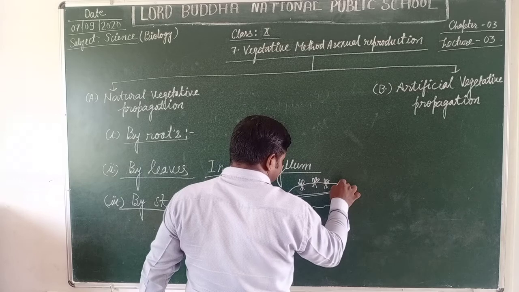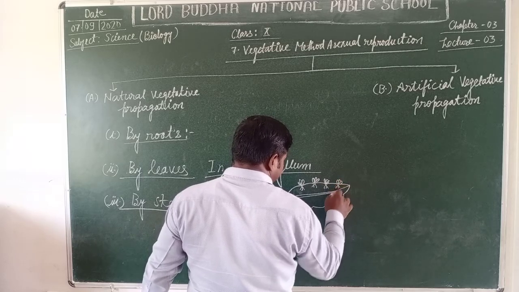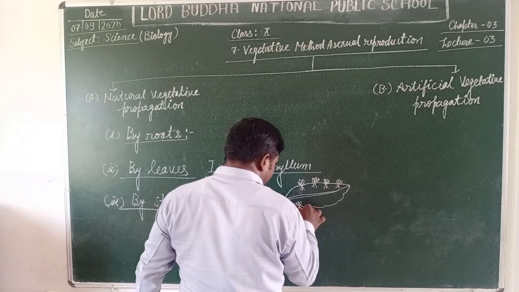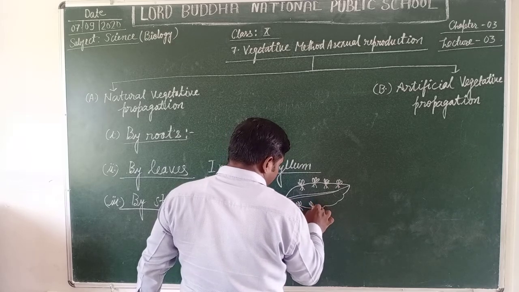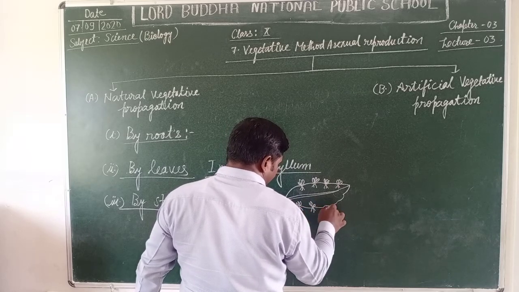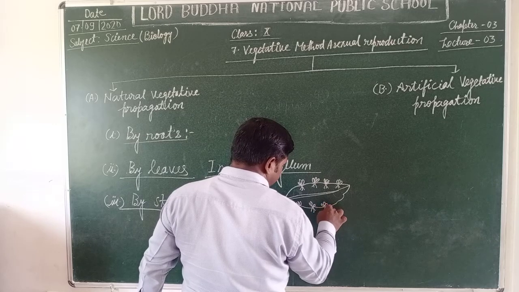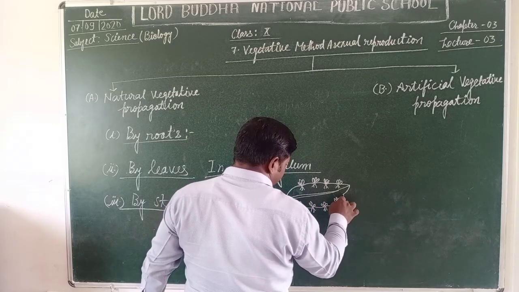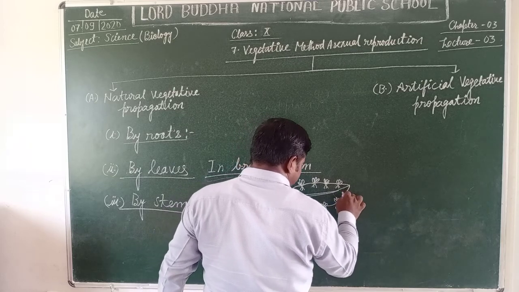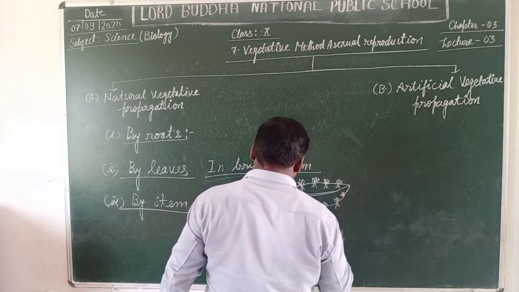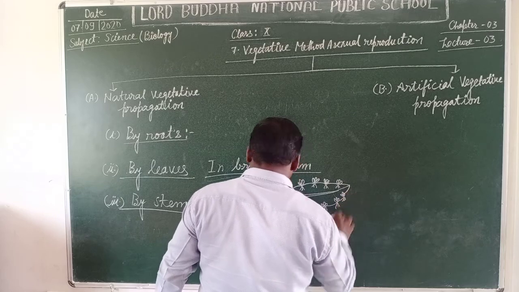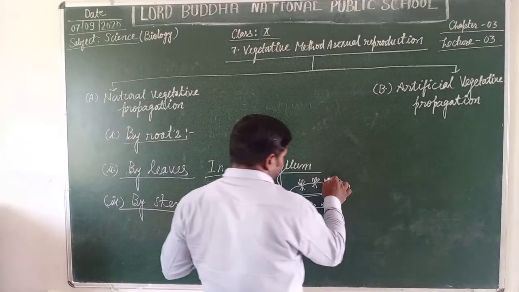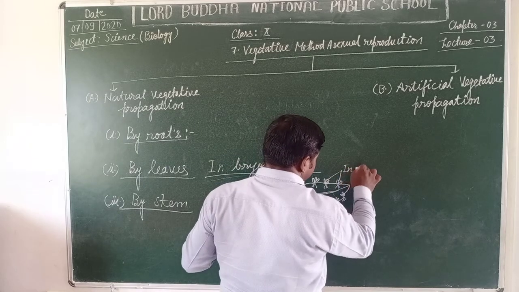When these plants get detached from the parent body and come onto the surface of the soil, they further grow into new plants. Thus, this is a kind of natural vegetative propagation by leaves. These are the new, individual plants.